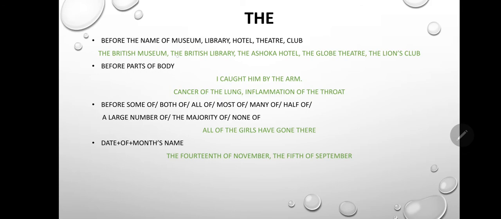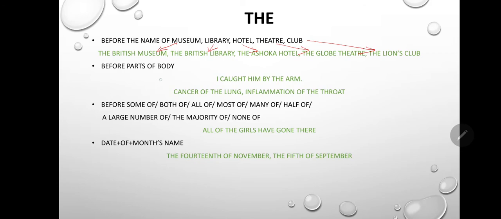Before the names of museums, libraries, hotels, theatres, clubs, etc. For example, the British Museum, the British Library, the Ashoka Hotel, the Globe Theatre, the Lions Club. So we will use the before all these.